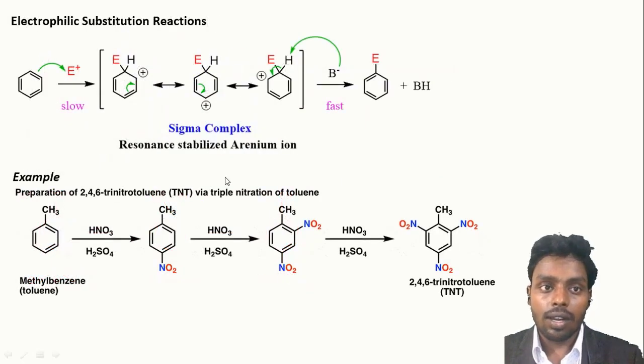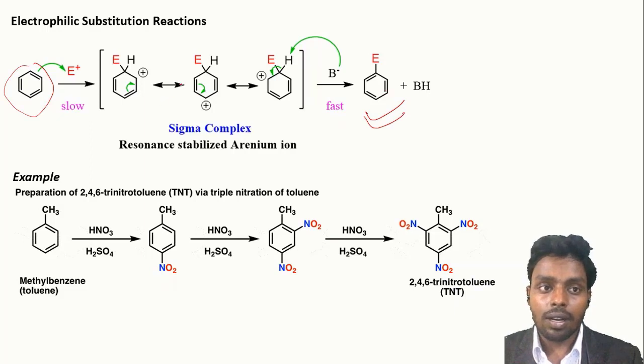Next is electrophilic substitution reaction. So in this reaction, what happens? As the name says, electrophiles are substituted. So our system should be electron rich in order to be attacked by the electrophile. So we have taken benzene. Benzene is an electron rich system. So on the system, the electrophile attacks and a sigma complex is formed. Sigma complex is basically a resonance stabilized arenium ion. Now when this system gains its aromaticity, this proton will be eliminated and form our product.